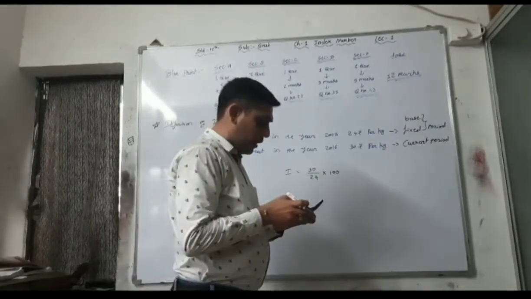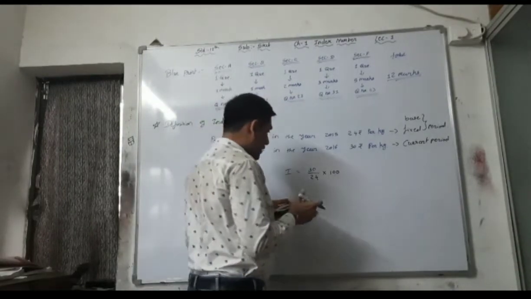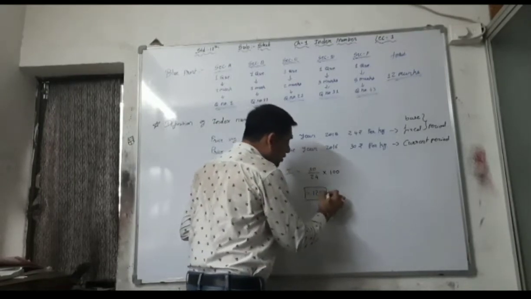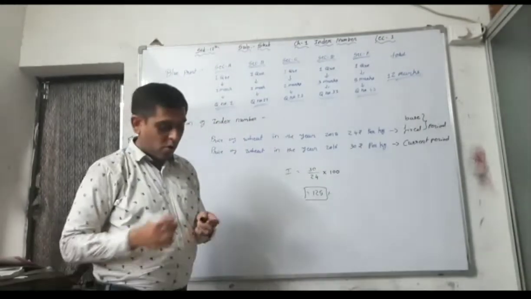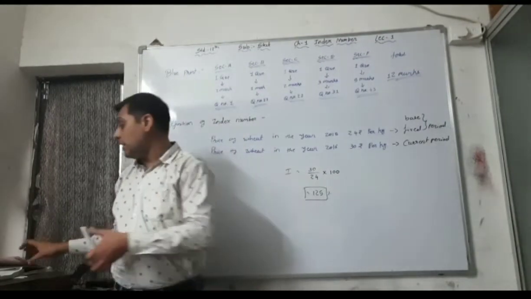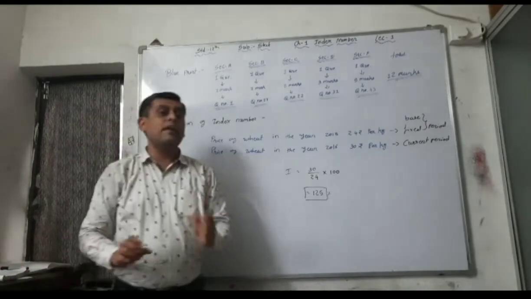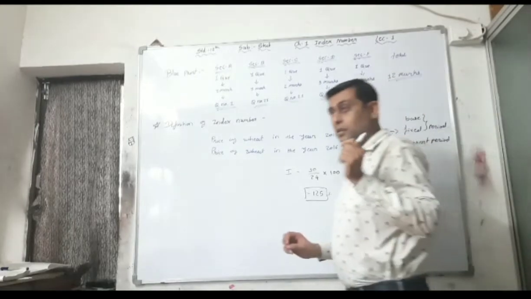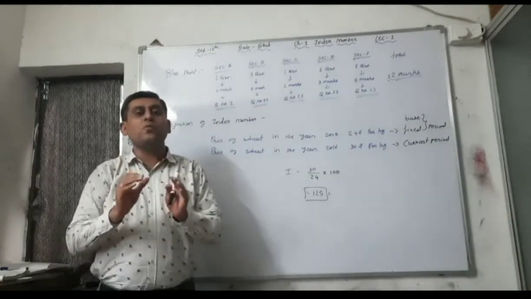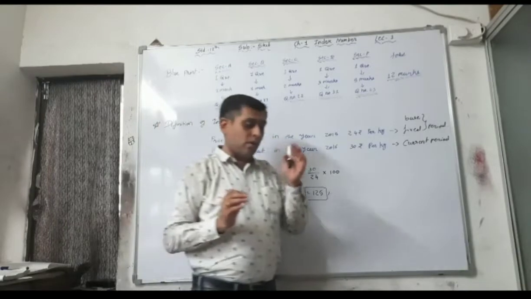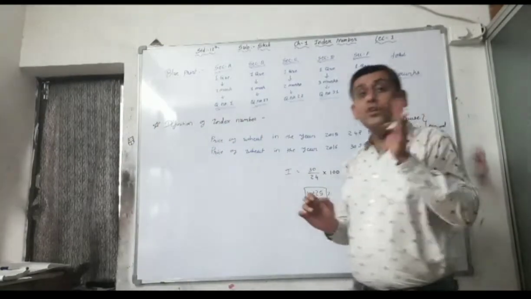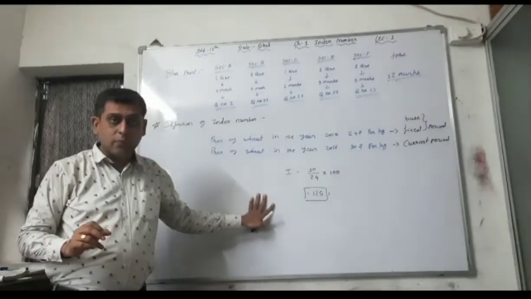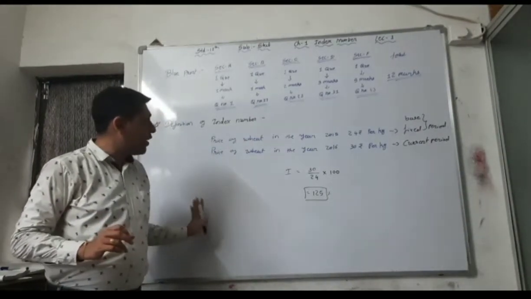30 divided by 24 into 100, that is 125 percentage. You can say 125% price is increased, and the index number of wheat price on the base of 2015 year is 125% increase. So here when we are knowing about the inflation in economics, here we can use this index number. Okay, so here it is the definition.